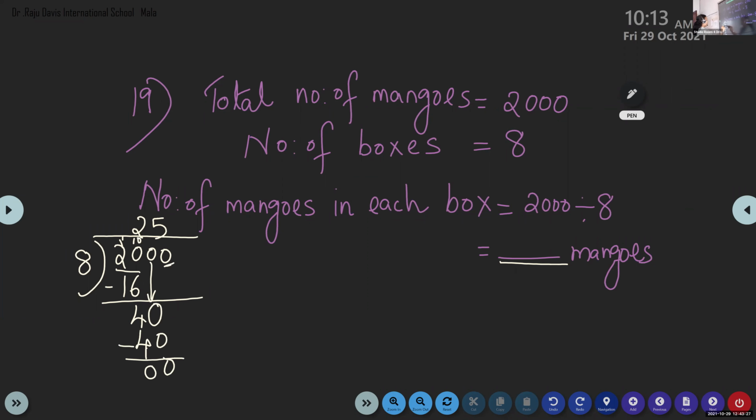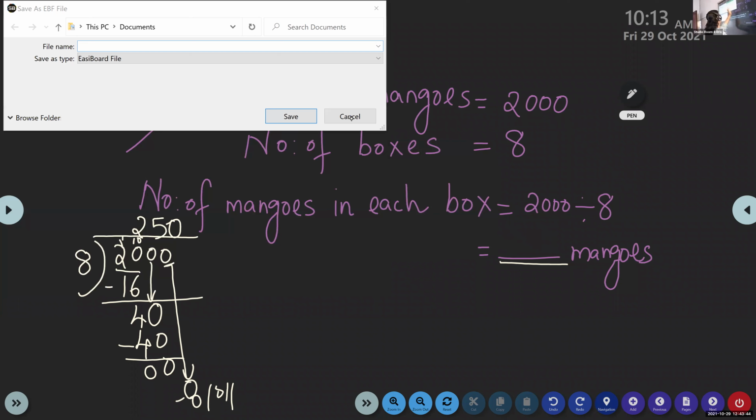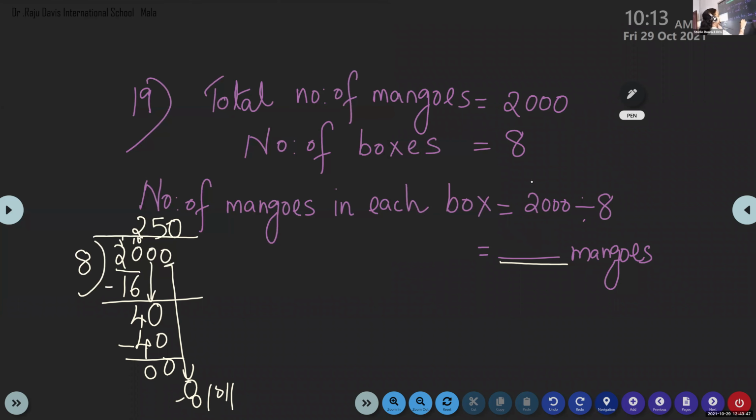Now there is one more 0 here, children, that you have to bring down, and place that 0 here. The answer is how much? 250 mangoes. Now read the question, children. Write the remainder. So there are 250 mangoes in each box.